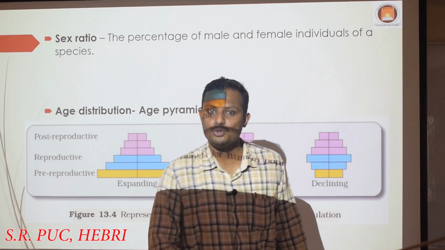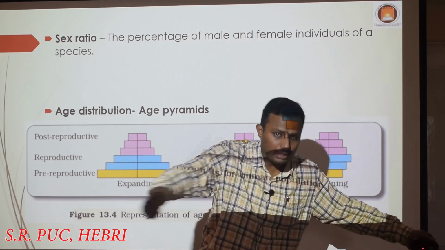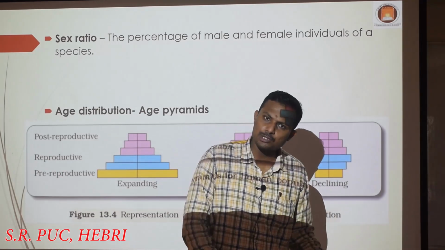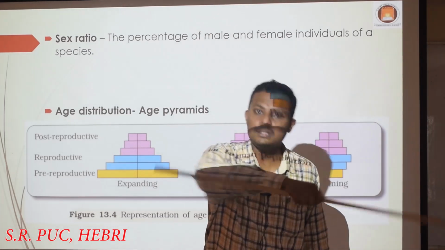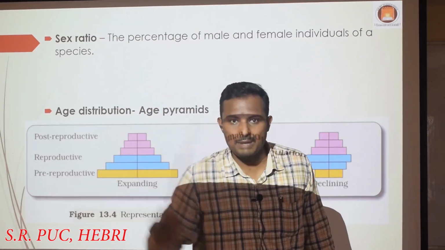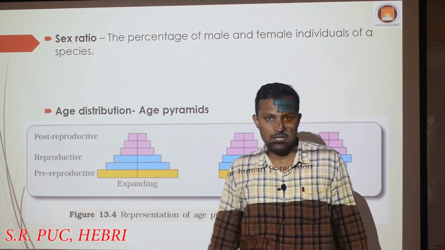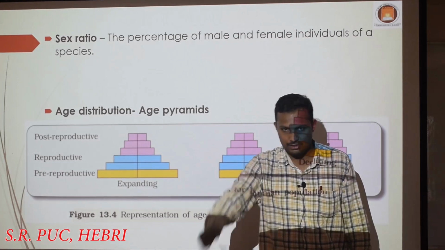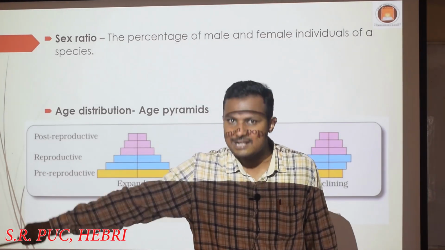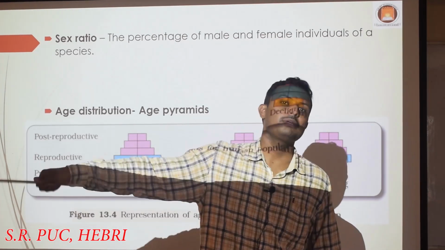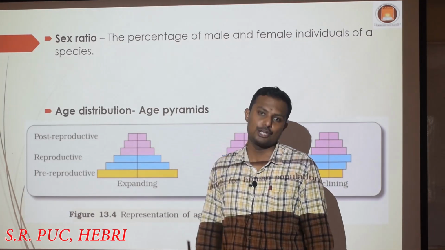But you cannot do so for a population, right? You cannot do so for a group of 100 human beings. There may be males also, there may be females also. That is why we give sex ratio here. That means in the 100 people, how many of them are males and how many of them are females, right? That is what is called sex ratio. If there is a population of 1 lakh in a defined geographical area, we are going to calculate the percentage of males and females present in that area. That is what is called sex ratio.